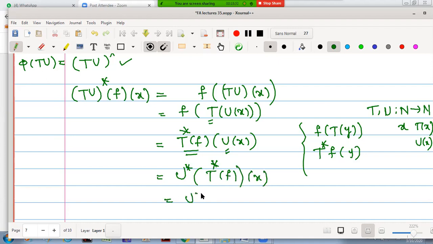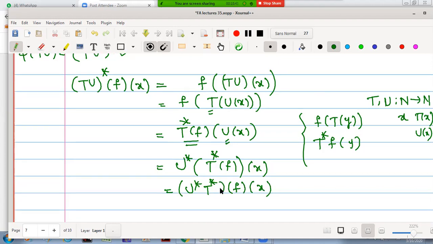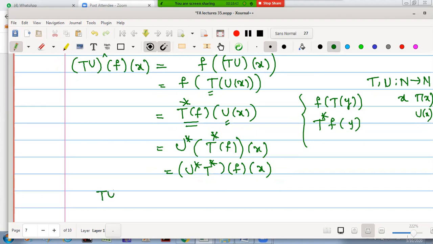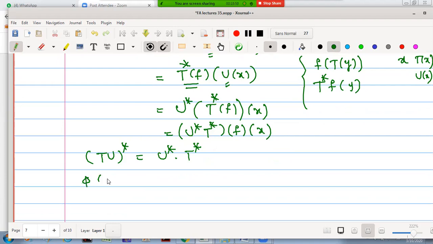Therefore, using the definitions of pointwise operation, this U star T star is operated on F and operated on X. Now F and X both are arbitrary. Therefore, we will get (TU) star is U star into T star. Therefore, this star operation reverses the product. One can say that the mapping phi reverses the product. Here I can write, thus phi of TU is equal to (TU) star, obtained as U star into T star, which is phi of U into phi of T. Therefore, the order is getting reversed.